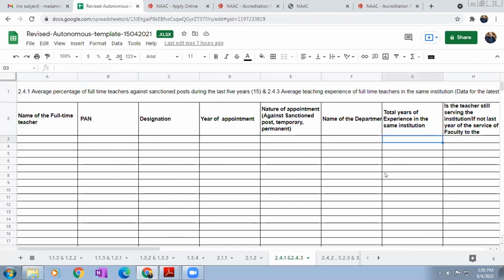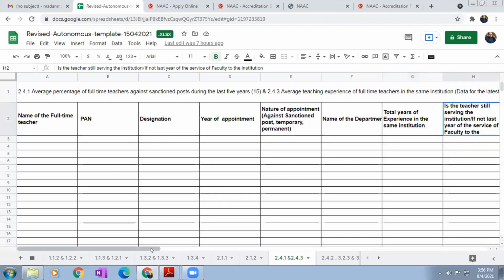See, from last year onwards, NAAC is considering the experience in the same institution only. Suppose you have 30-40 years of experience outside of this institution, and this year you have 1 month or 2 months or 0 here, only that experience will be counted. So total experience in the same institution.